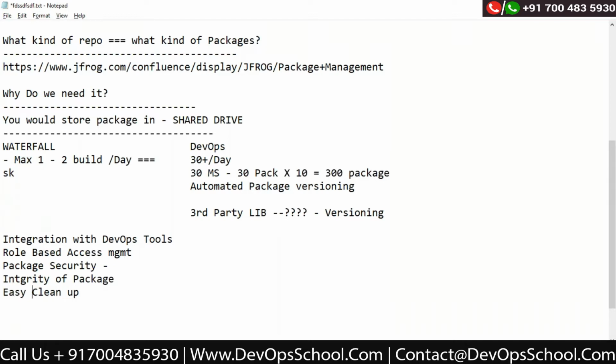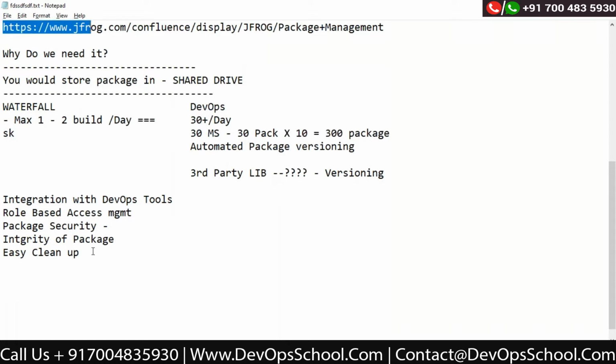Easy cleanup means we want to clean up some of the files. With the help of the tools, we can easily do the cleanup. Access management and user management, I already talked about. Apart from that, you can also have backup efficiently. Backup and archival you can have efficiently when you are using this tool. Apart from that, it's centralized for everyone.